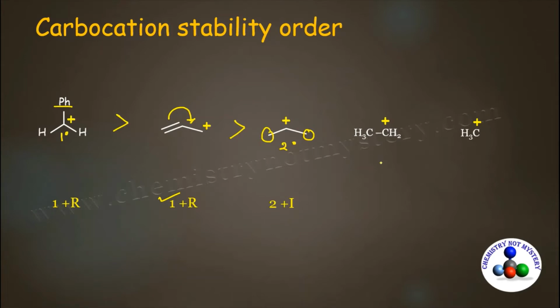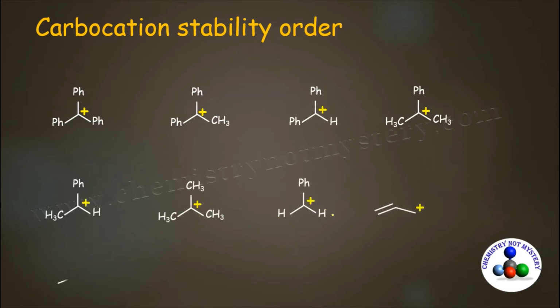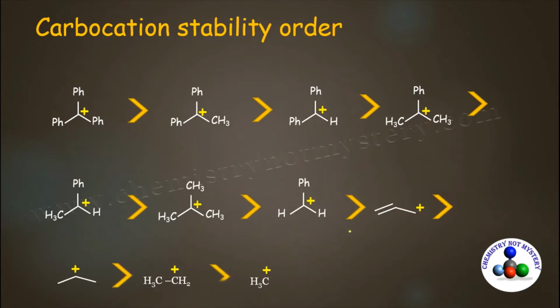Now come to the next carbocation. This is a primary carbocation and because of one methyl group there will be 1 plus I effect. So obviously secondary carbocations are more stable than the primary carbocation. Methyl carbocation is the least stable carbocation. So by using different electronic effects you can compare the stability order of different carbocations. And this is the stability order of the different carbocations that we have discussed.